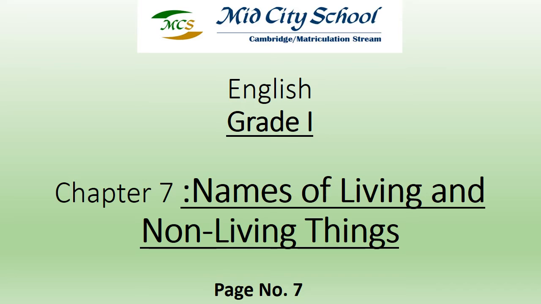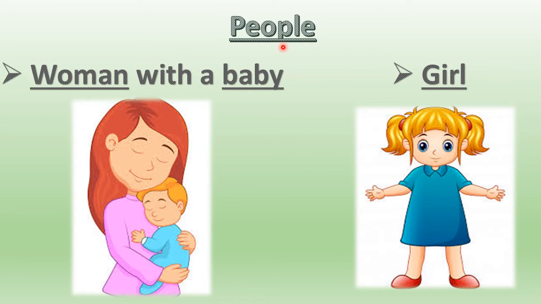Okay, the people around you, like your mother, your father, your siblings, your brother and sister, all these are living things, right? So first of all, we'll learn the names of several people, and then we will learn the names of several animals. So what are people? People are actually the human beings that you can see around you.